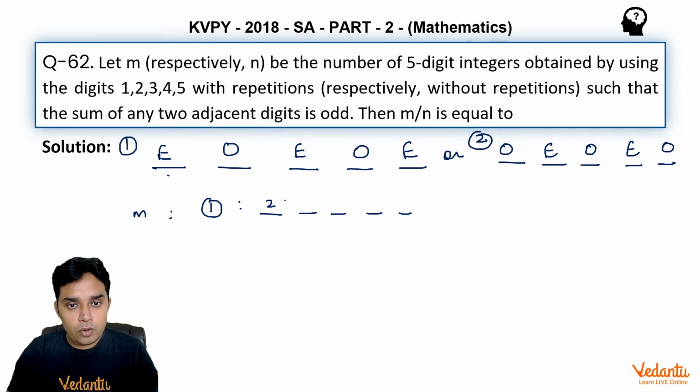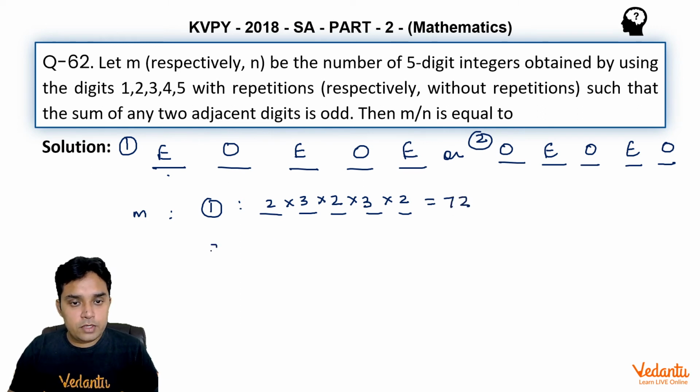Then for odd, we have 3 choices. Because we can repeat the numbers, for the third place we again have 2 choices, then 3 choices, then 2 choices. This becomes 6 into 6, 36 into 2, 72.